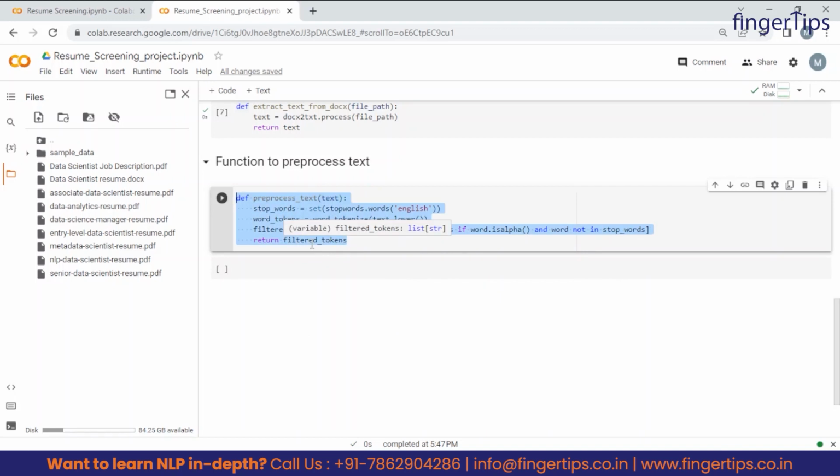So it's very easy to pre-process the text data, and guys, finally this function will return the filtered tokens to us.